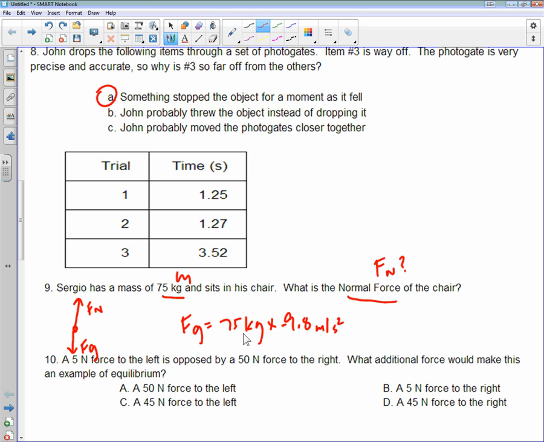So what did you get, Jesse, when you multiply 9.8 and 75? What did you get? Okay, so negative 735 newtons. The negative here tells us that the force of gravity is going down, which we know. And then the normal force is going up, so we're going to actually make the normal force what? Positive 735, right? So the normal force is going to be 735.